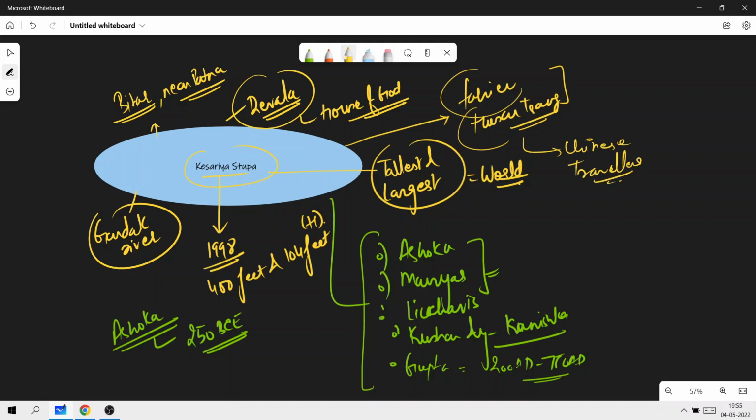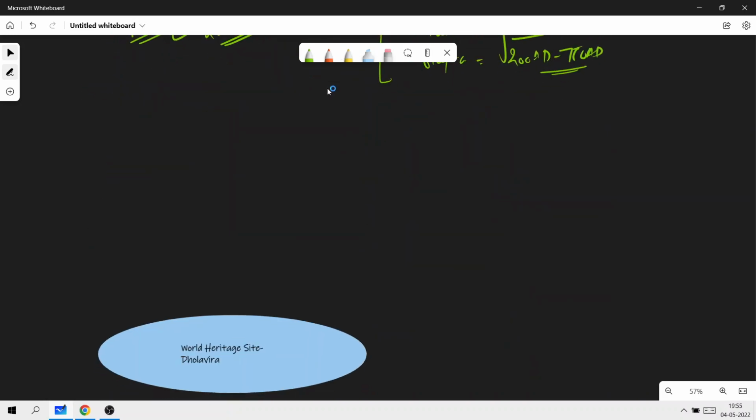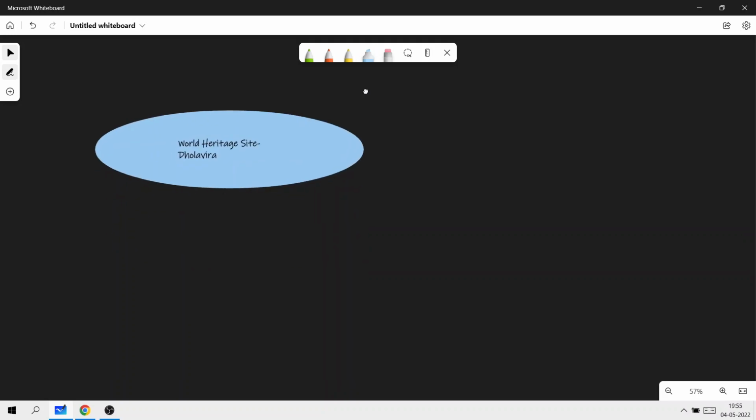So this is all the information about Kesariya Stupa, very important. Let's get to the next concept, which is the World Heritage Site Dholavira. Dholavira is a very famous site, especially when we're talking about the Indus Valley civilization. Dholavira is the first site of the ancient Indus Valley civilization in India to get the tag of being a World Heritage Site.